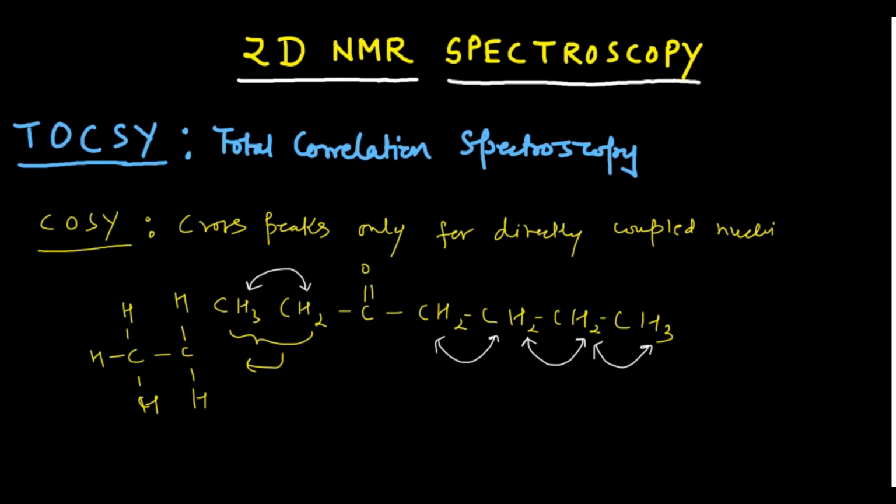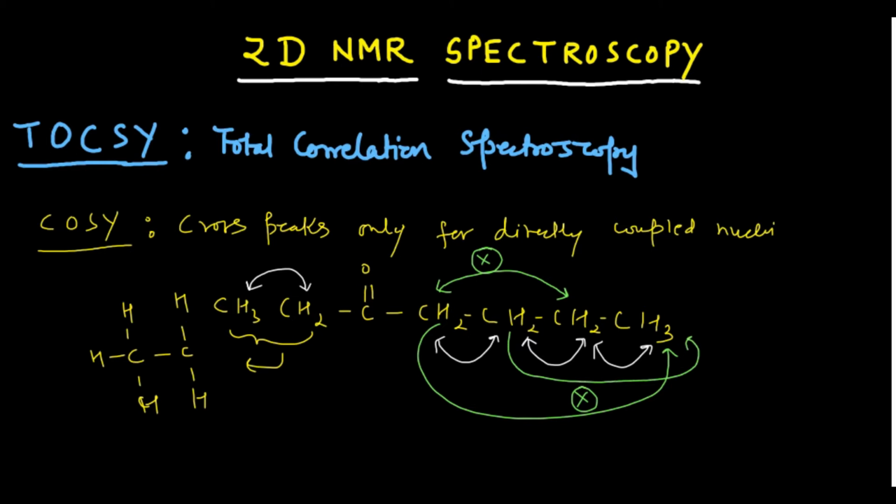But if you are looking for the correlation between this hydrogen and this hydrogen, which are not directly J coupled, then in the COSY spectrum you will not find the cross peaks correlating these two. Similarly, for this hydrogen and this hydrogen, you will not find it in the COSY spectrum. Similarly, the correlation between this and this you will not find. Clear?